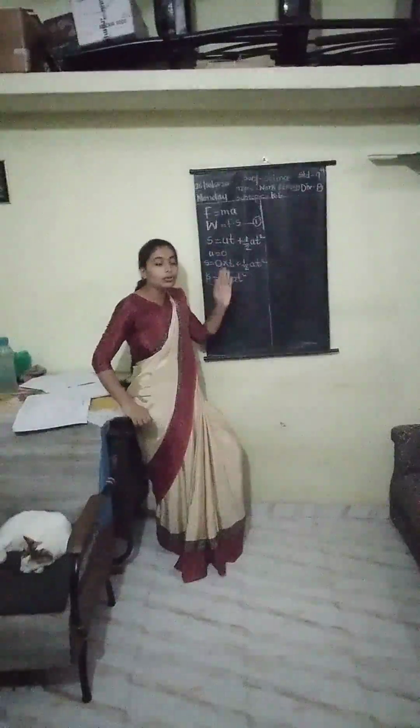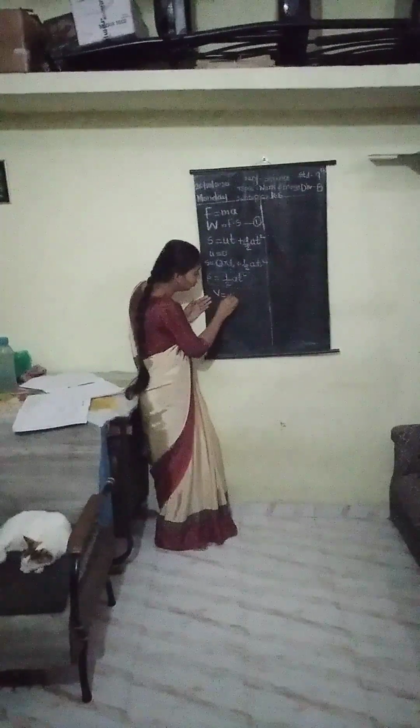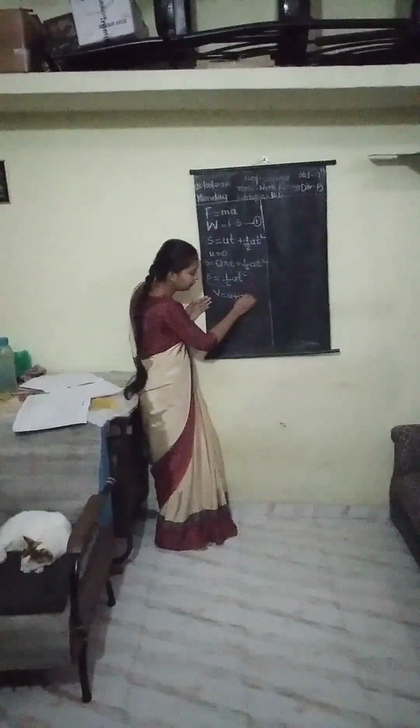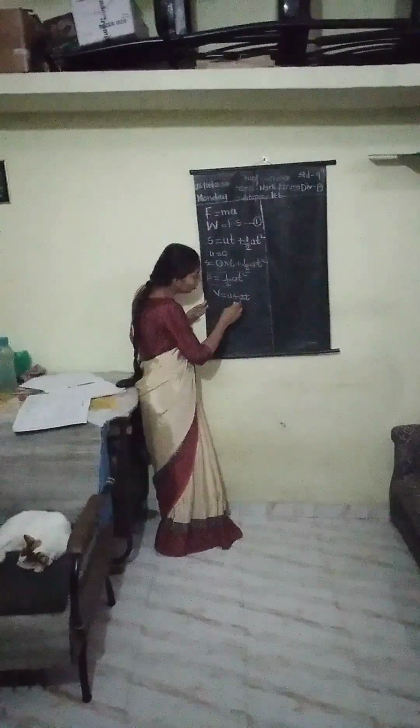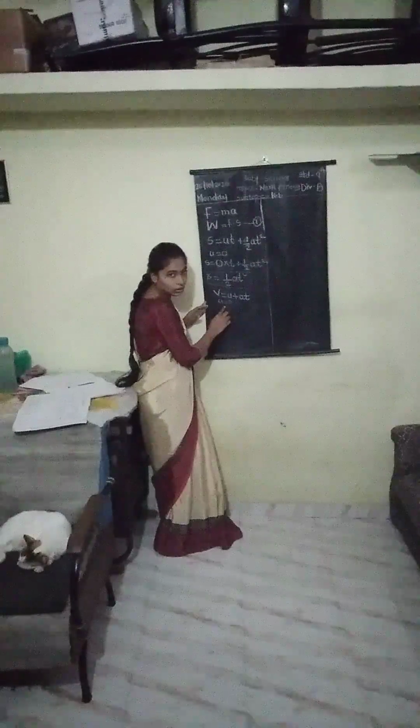For this we have to use Newton's first law, that is v is equal to u plus a t. Right? We have to use the latter of the things here. So if we know that u is equal to 0, after putting u equal to 0, this equation becomes v is equal to 0 plus a t. Means 0 will be cancelled out and v is equal to a t.